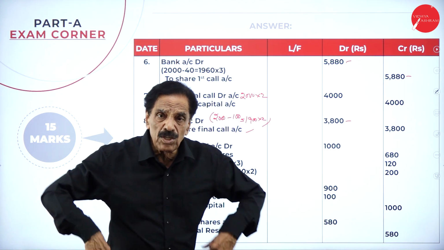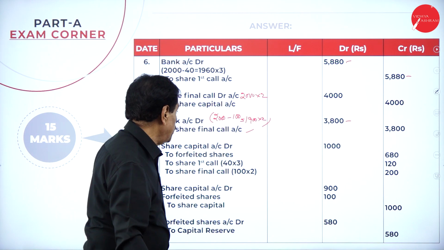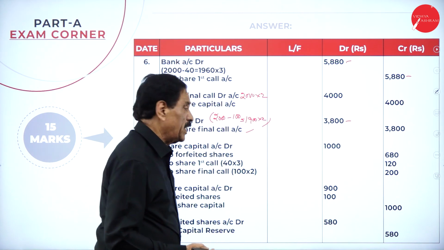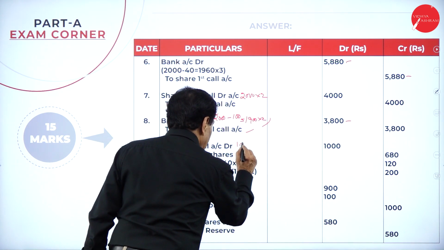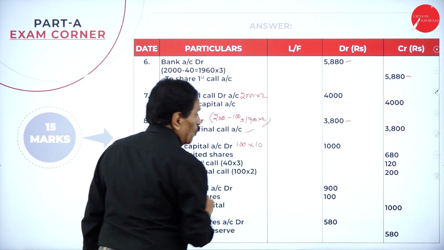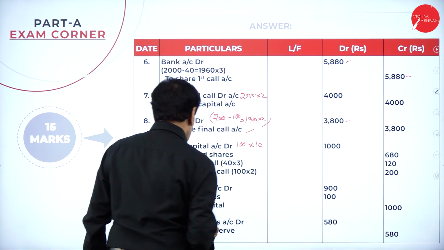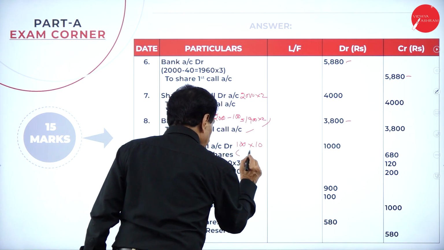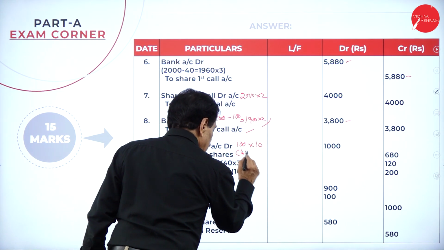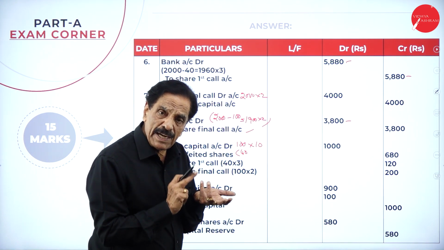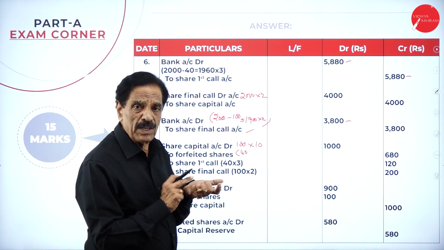Now, it has been reissued at rupees 9. We'll pass the entry. Share capital account debit, this is 100 into 10, 1,000, to forfeited share. How much already paid? Here, he already paid. The man holds 40 shares: application 2 rupees, allotment 3 rupees, 5.